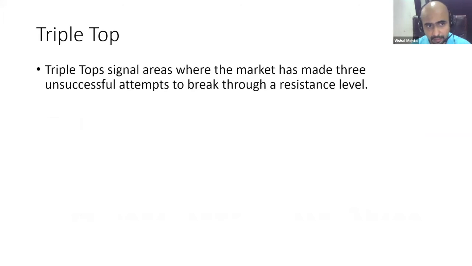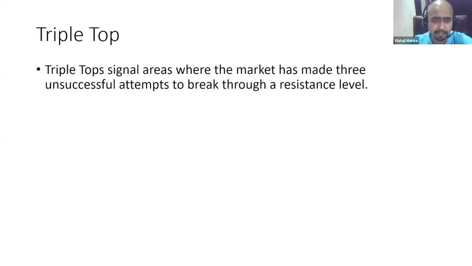So triple top is an area where the market has made 3 successful attempts to break through a resistance level. Prices went up, came down, went up again, came down again, tried a third time. This is a very good area for you to start building a short position, because the previous 2 times it has acted as a resistance.